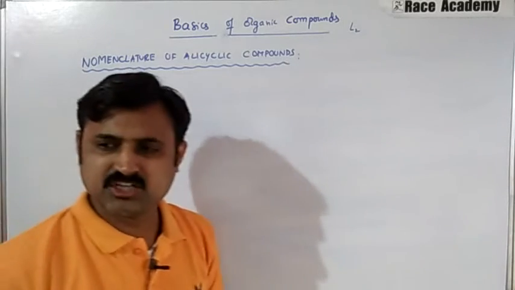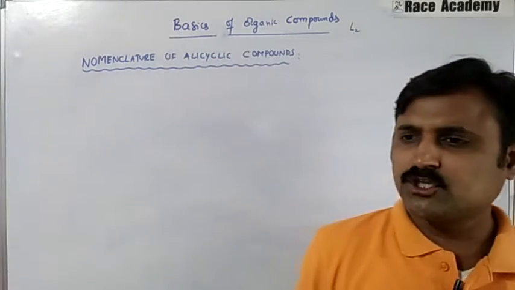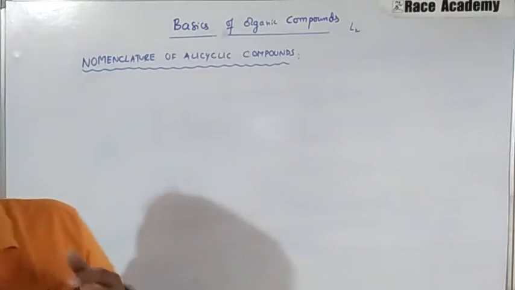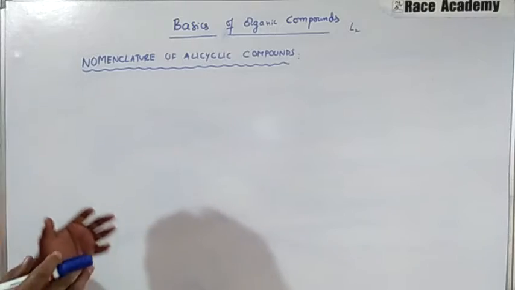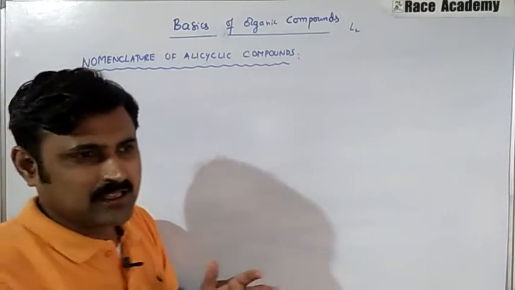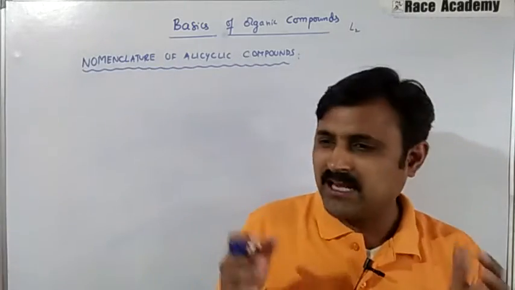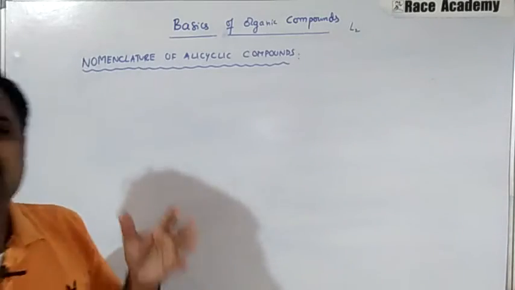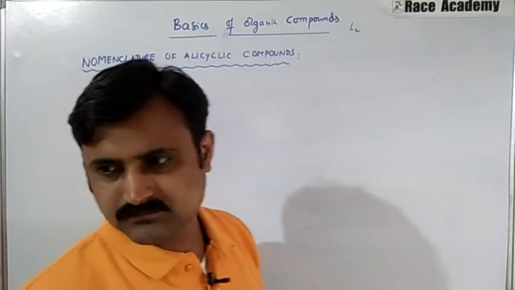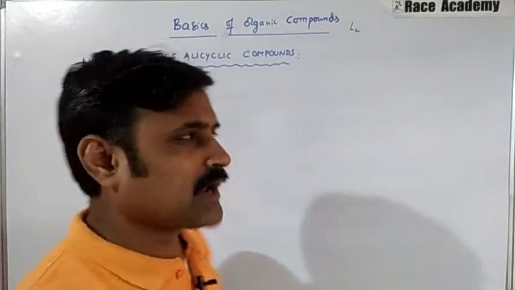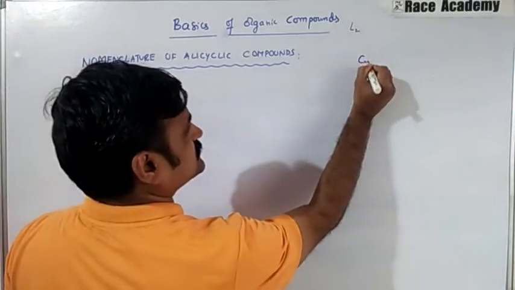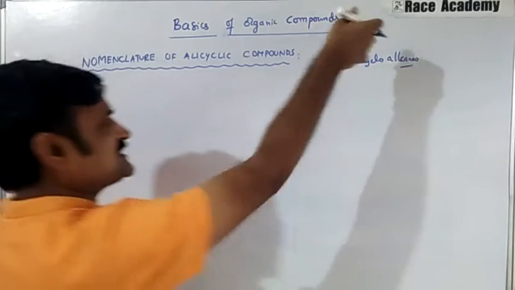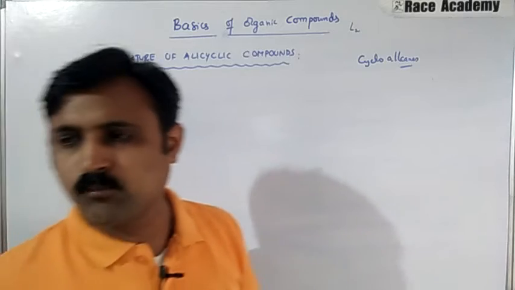We are in the second lecture, that is nomenclature of alicyclic compounds. We are talking about the basics of organic chemistry. In this lecture, we are going to talk in the beginning about alicyclic compounds. They are closed chain compounds resembling aliphatic compounds in their properties. For example, when you talk about cycloalkanes, these are the best examples for alicyclic compounds.